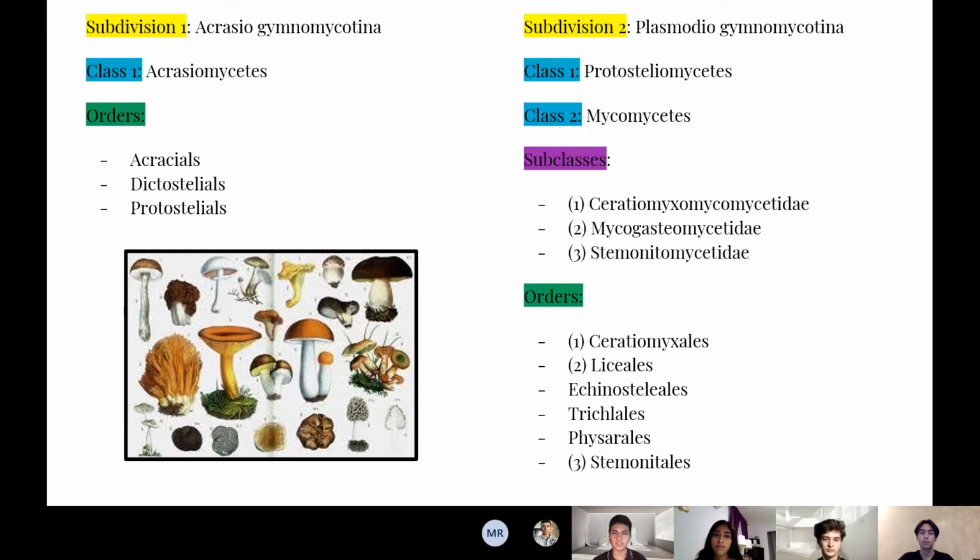The second subdivision is Plasmodiogymnomycotina. The first class is Protosteliomycetes. The second class is Myxomycetes, and these are the subclasses. And the orders are Ceratiomyxales, Liceales, Trichiales, Physarales, and Stemonitales.